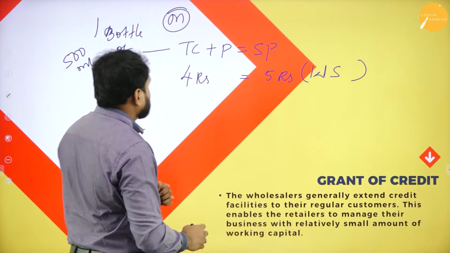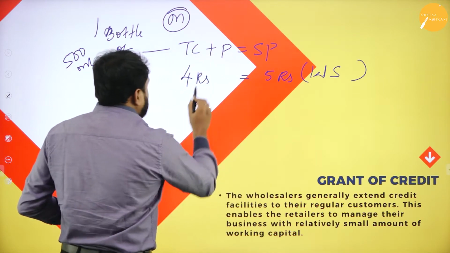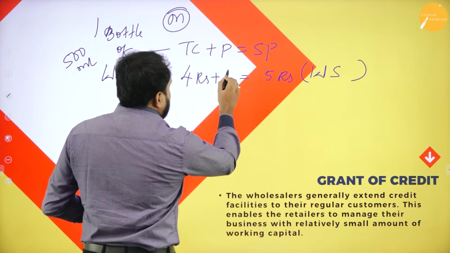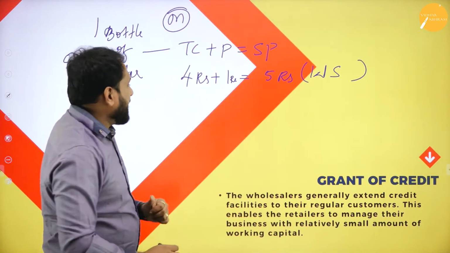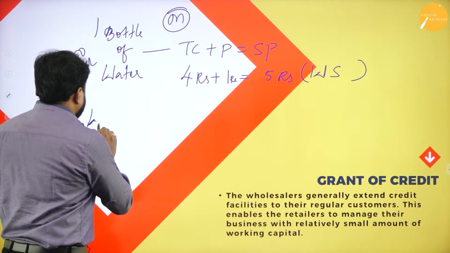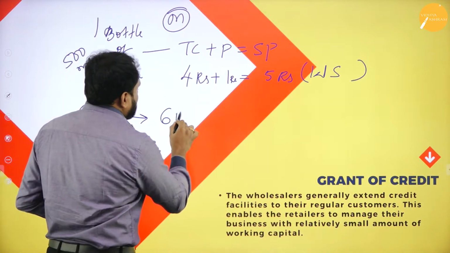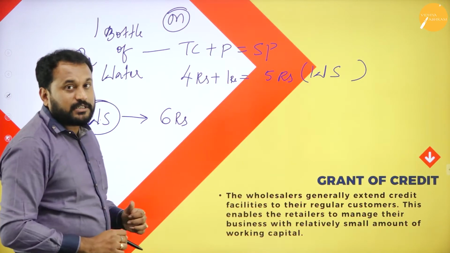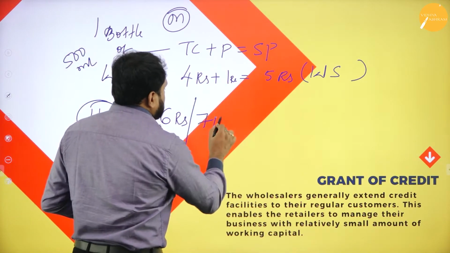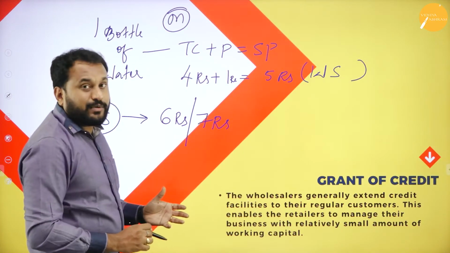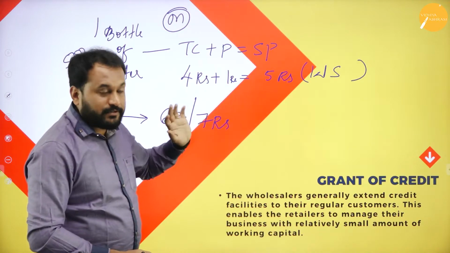Let's go with this. This is for the wholesaler. And what is the profit? The manufacturer actually earns only 1 rupee as profit. Whereas the wholesaler is selling the bottle for 6 rupees, or say 7 rupees. Without doing anything, only by selling, he is making 1 or 2 rupees profit.